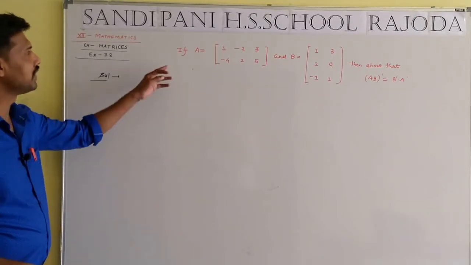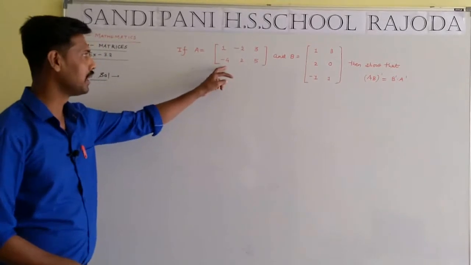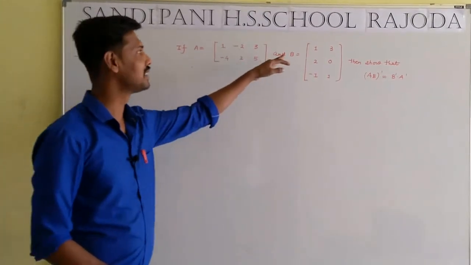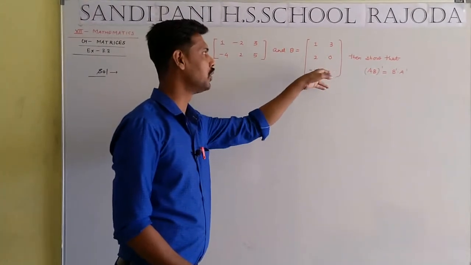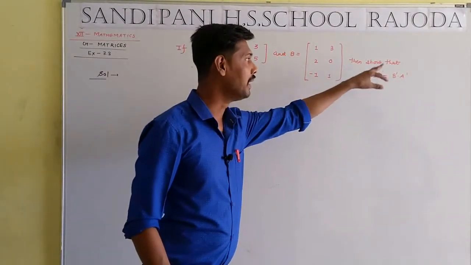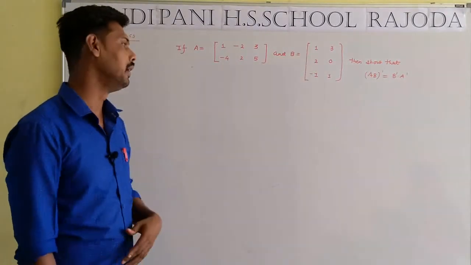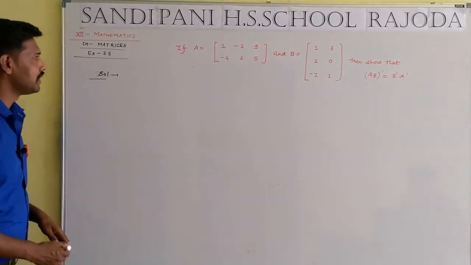Student, next question is there. If A equal to the matrix 1 minus 2 3 and minus 4 2 5, and matrix B will be equal to 1 3 2 0 minus 1 and 1, then show that (A·B) whole dash will be equivalent to B dash dot A dash. Solution, simple solution.